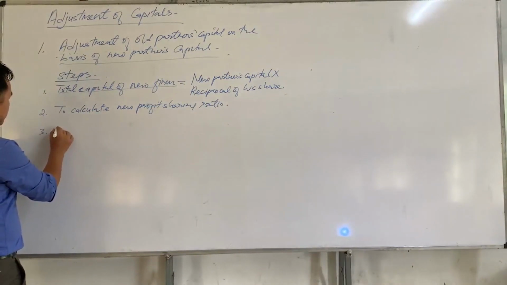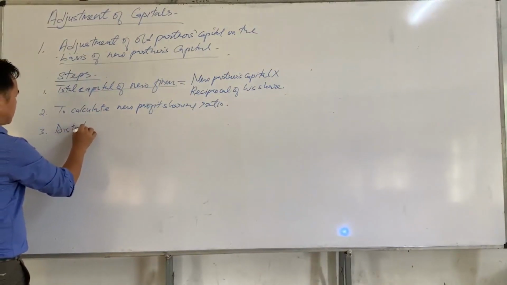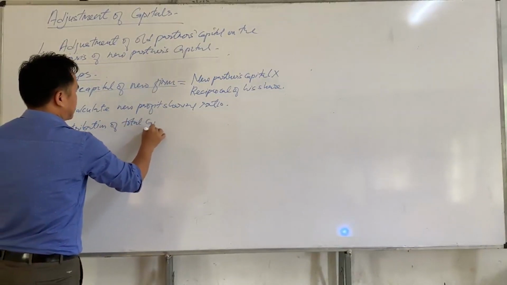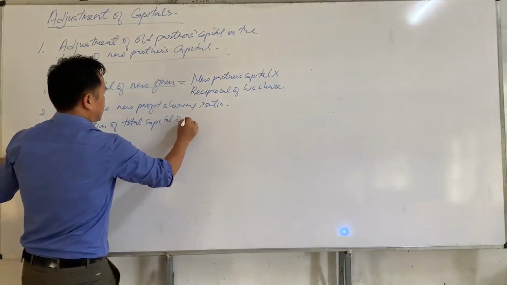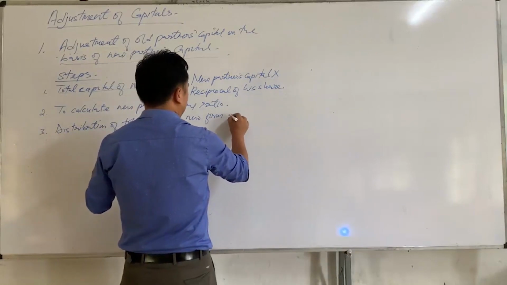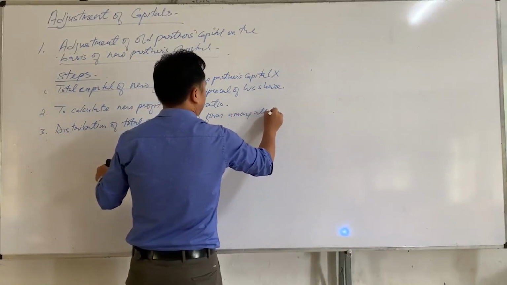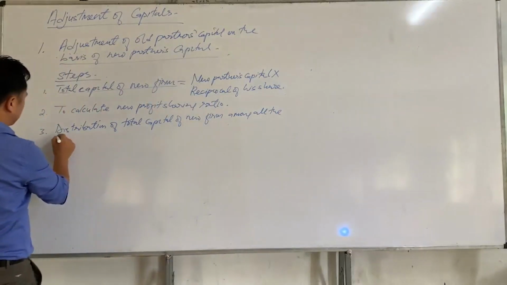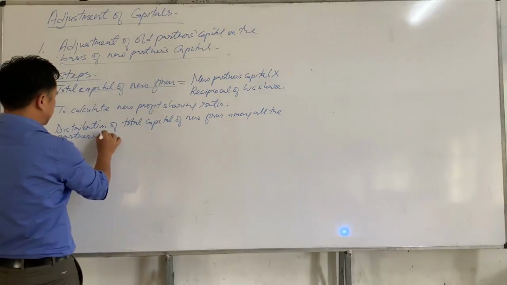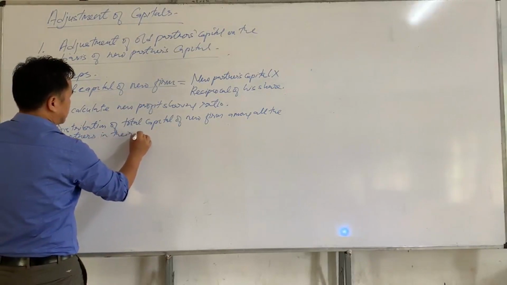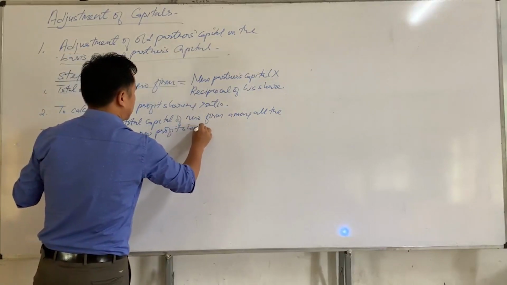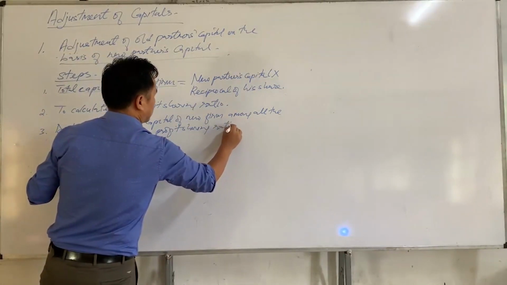The third step is distribution of the total capital of the new firm among all the partners in their new profit sharing ratio.